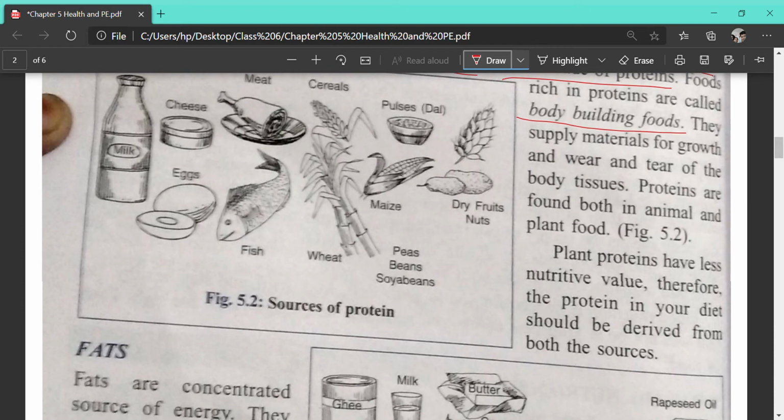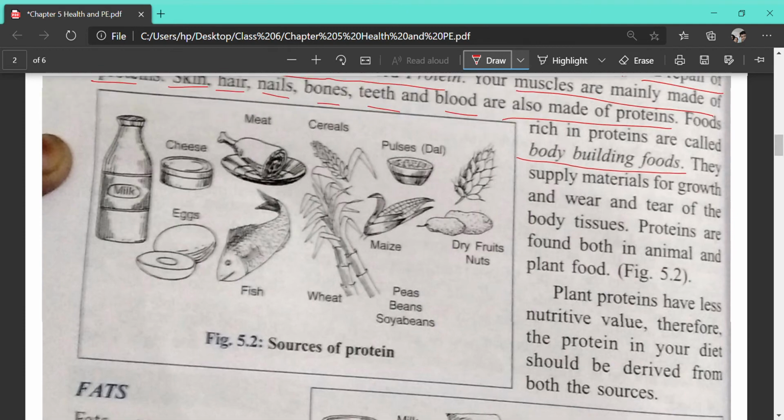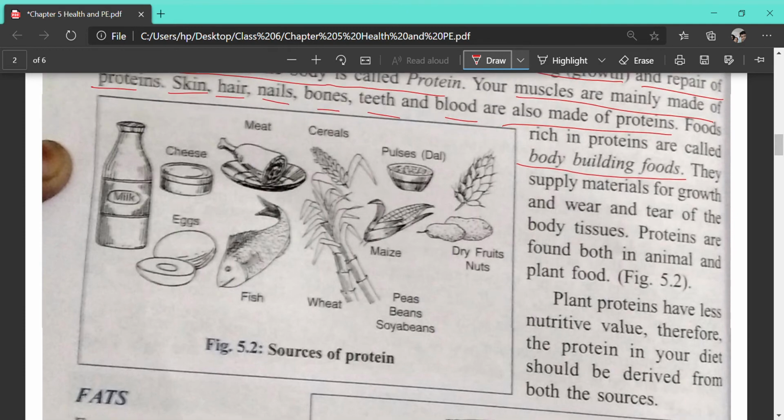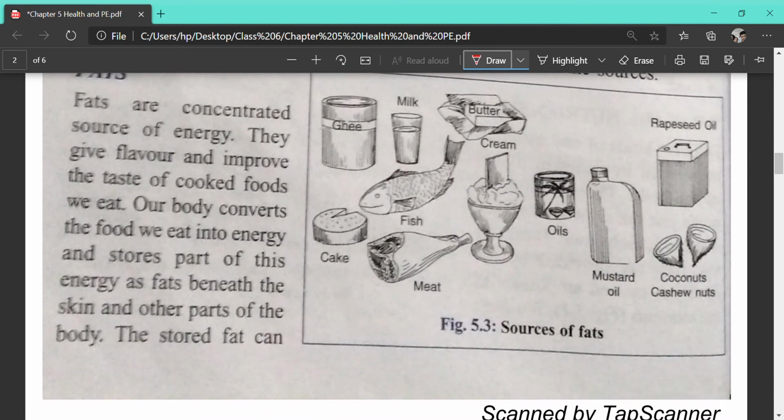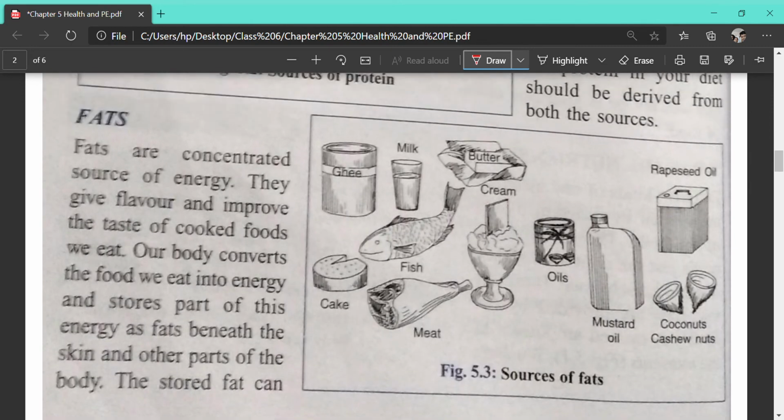Proteins are found both in animals and plants. So both sources are there in case of protein. You can see in the diagram the sources of protein. We have milk, cheese, egg, meat, cereals, pulses, dry fruits and nuts, maize, peas, beans. So from here you can categorize the plant source and the animal source of protein. So protein is clear to everyone. Shall I proceed to fat?